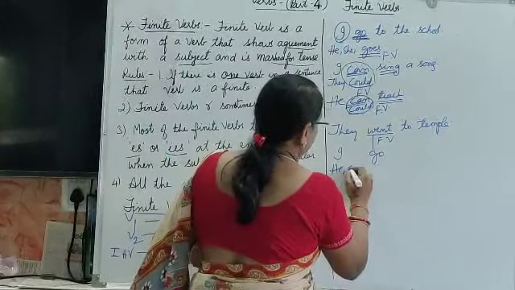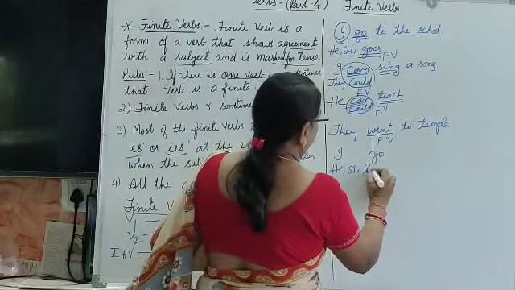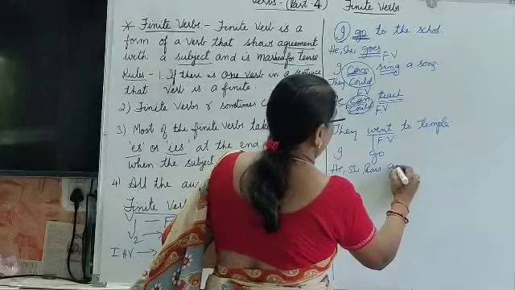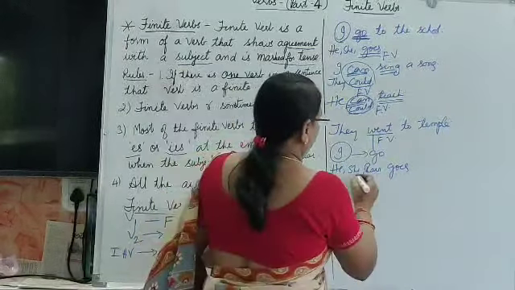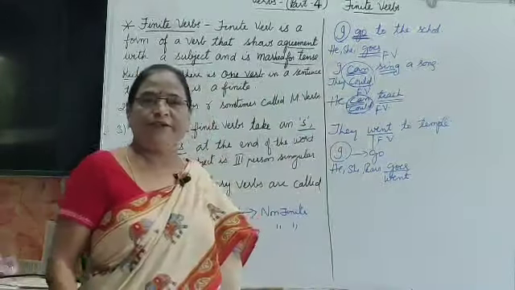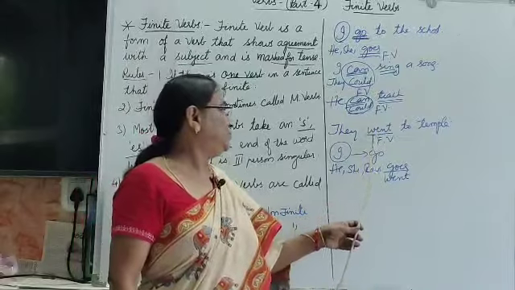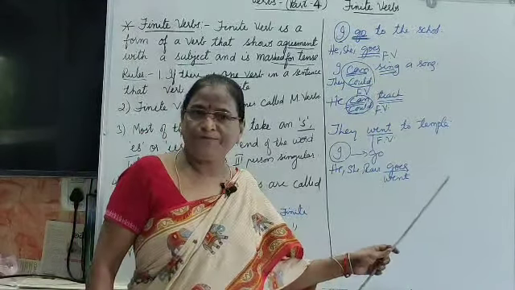If I use he, she, it or any singular noun, Ravi or whatever it may be, we say goes. For I we use go. And if we want to write past tense, we can write went. So went is changed into go, go is changed into goes, in that way.